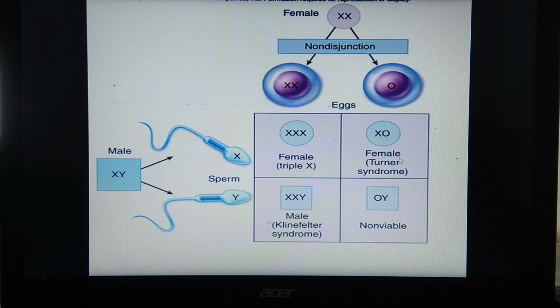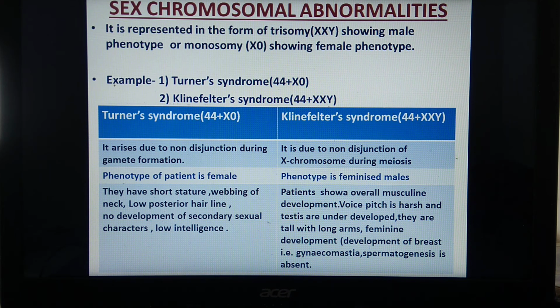So we have to study Turner syndrome and Klinefelter's syndrome. For Turner syndrome, the condition is 44 plus X0, and for Klinefelter syndrome, it is 44 plus XXY. What is the difference between these two?